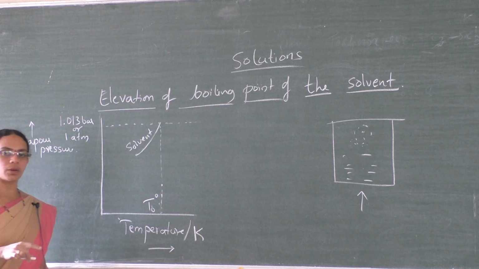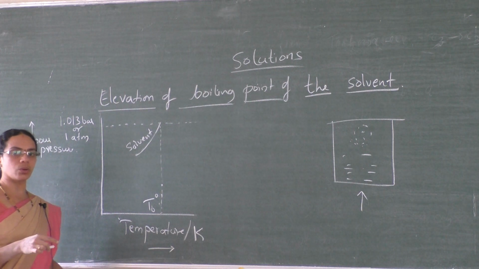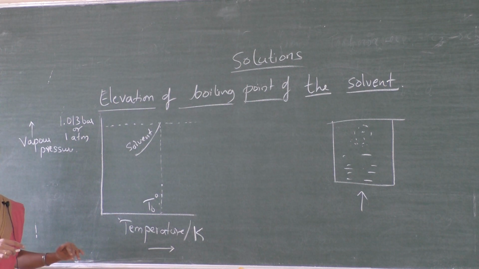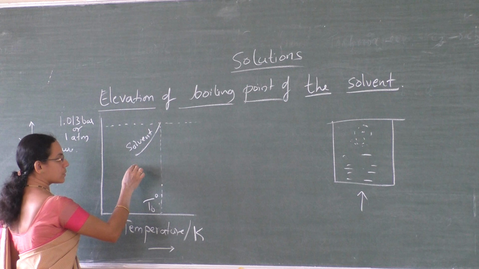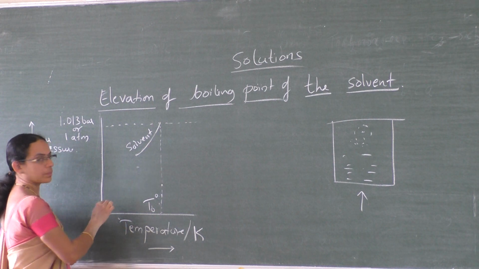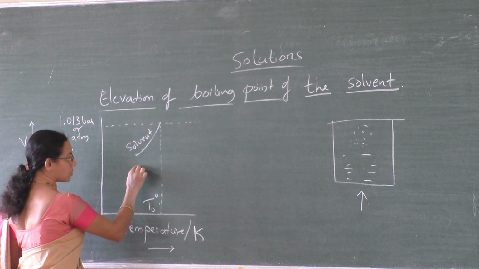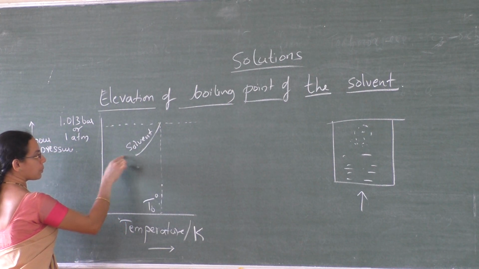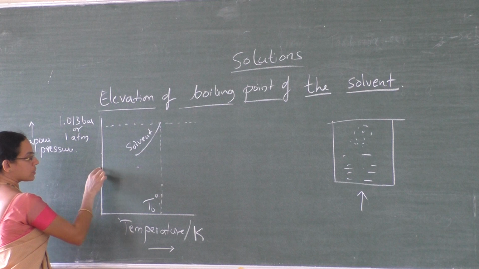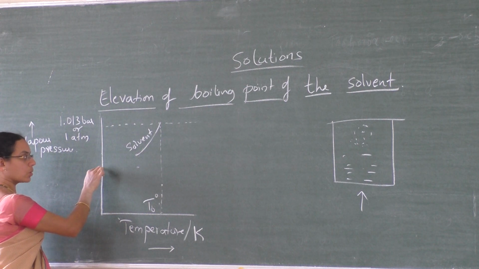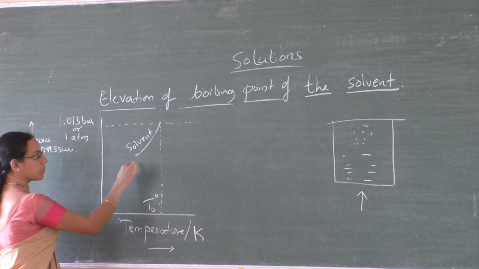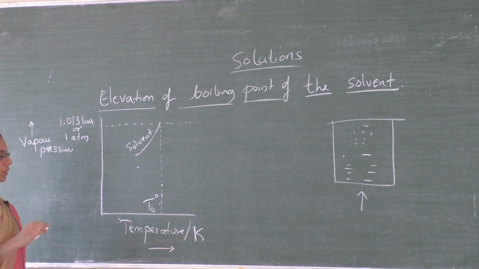Now to that solvent, if you add some non-volatile solute, its vapor pressure decreases, right? So at the same temperature, the vapor pressure of the solution will be here. So this is the vapor pressure of the pure solvent, and this is the vapor pressure of the solution. It is less than that of the vapor pressure of the pure solvent.